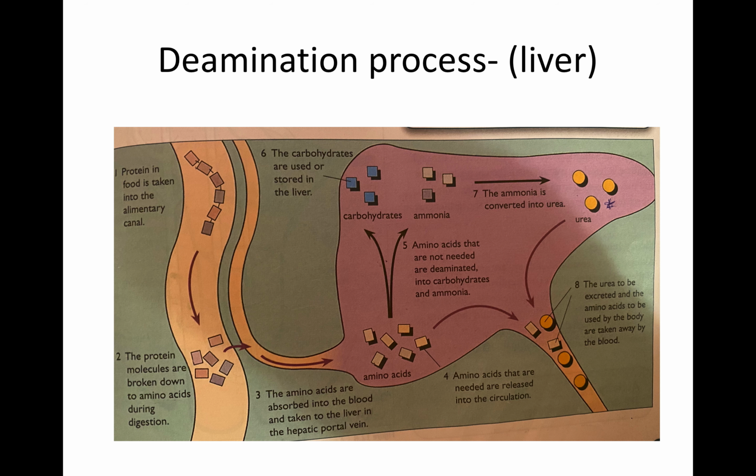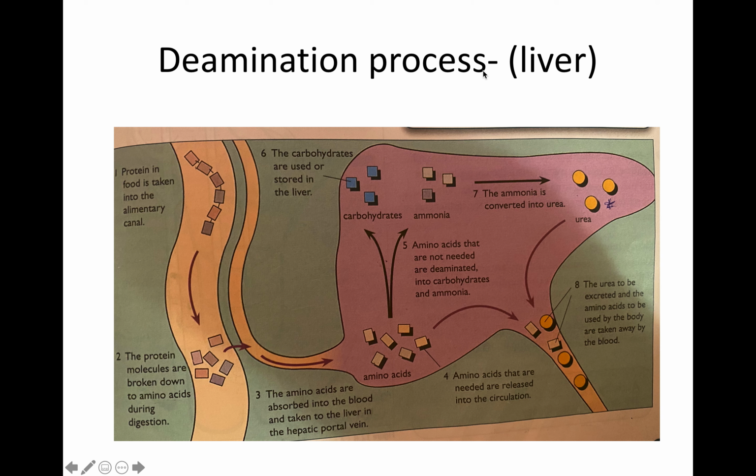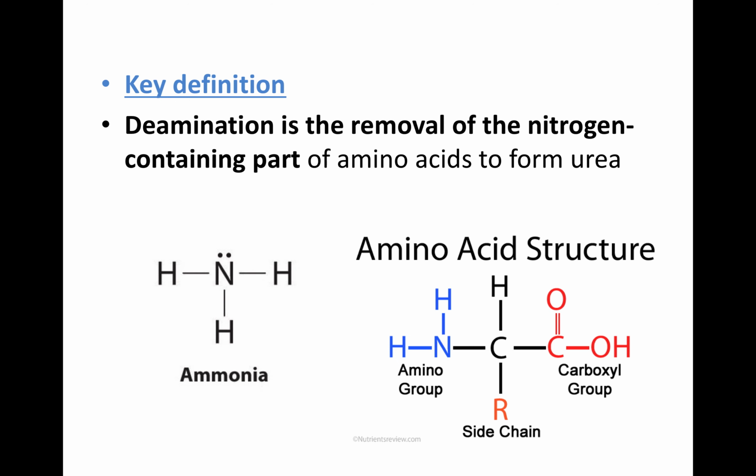Now, as we said, the liver plays a very important role in excretion, and this role, as we said in the previous slide, is that it produces urea. We want to know, how does the liver produce urea? In order to understand the process of deamination, we should first know what we mean by the word deamination.